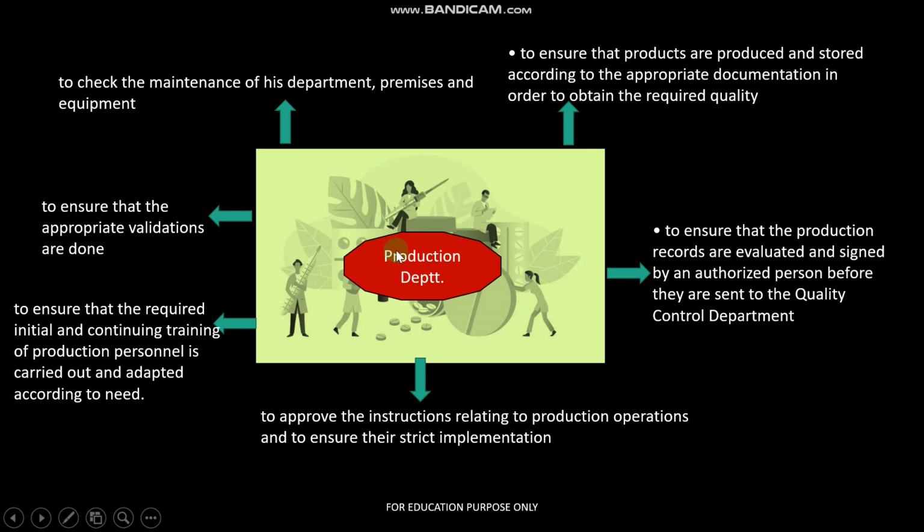So what are the main responsibilities of the production department? To check the maintenance of his department premises and equipment, to ensure that products are produced and stored according to the appropriate documentation in order to obtain the required quality, and to ensure that the production records are evaluated and signed by an authorized officer before they are sent to the quality control department. Again, this is very important.